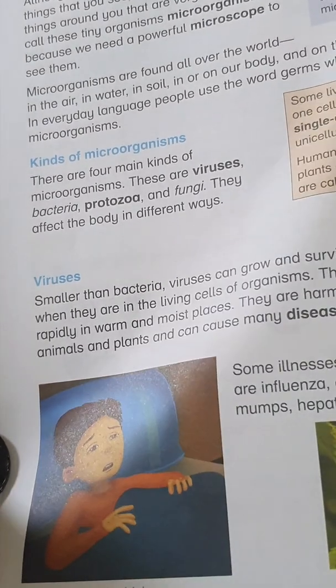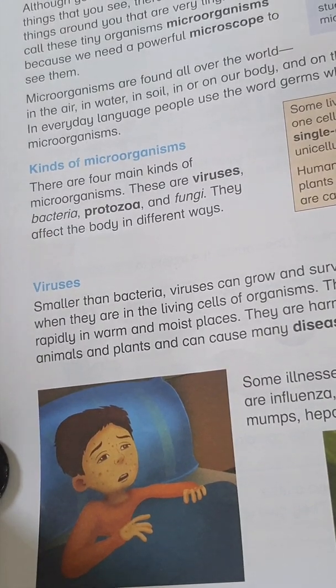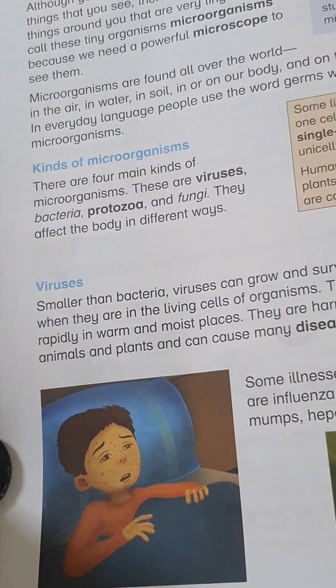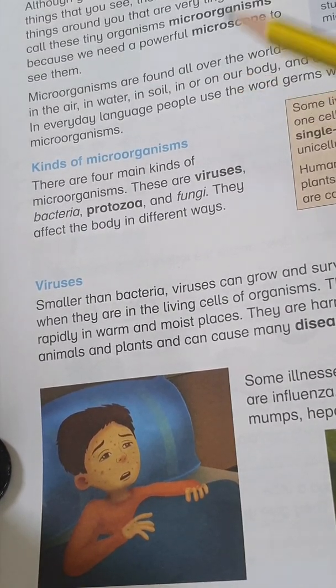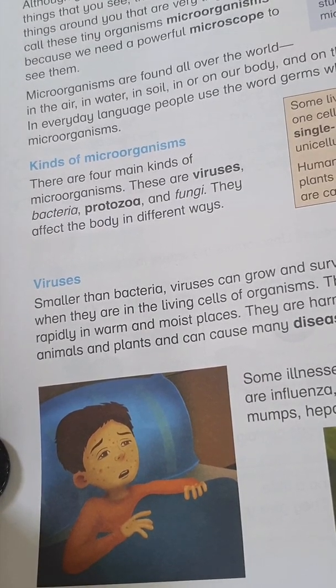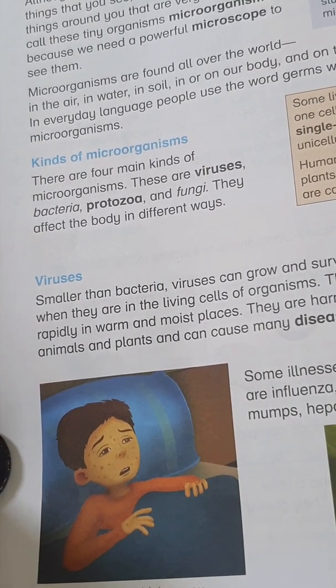Okay, the second thing is kinds of microorganisms. Just like animals have different faces and shapes, and humans have different shapes, faces and body textures, microorganisms are living things too. They also have different kinds of shapes and different names.